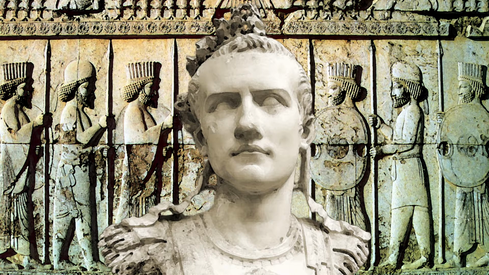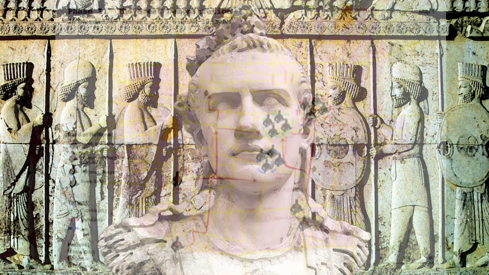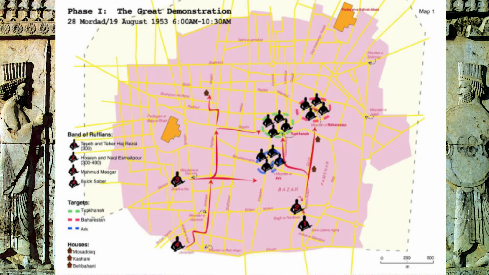Upon researching about the coup, I found some interesting maps that showed how the operation was planned out. The operation was split into 4 phases. Here is the first phase, the Great Demonstration. This map shows the disposition of bands of ruffians paid to demonstrate by the coup organizers. Early on August 19, 1953, the bands gathered in Bazaar and other sections of southern Tehran, then moved north through the capital. Thug leaders' names appeared at the left, along with the estimated size of their groups and their targets.